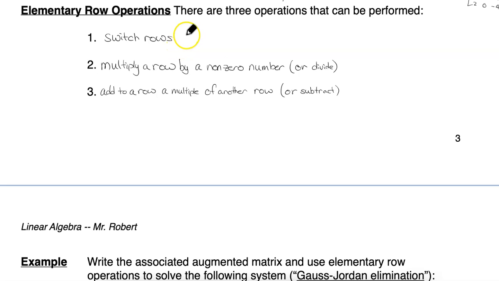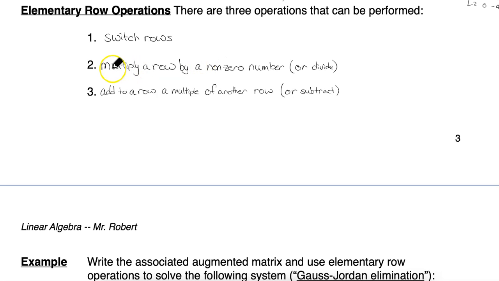One of them is that you're allowed to switch rows, and it's really essential that you always keep in mind what you are actually doing to the equations themselves when you do these elementary row operations. When you switch 2 rows, it's like switching 2 equations, and it's pretty obvious that this is not changing the solution to the system of equations. When you switch the equations, you put the first one in the second position or in the third position.